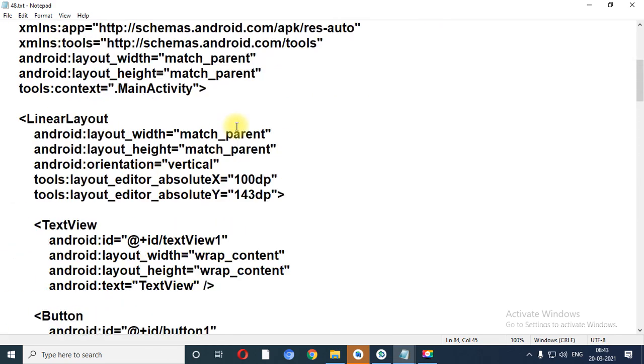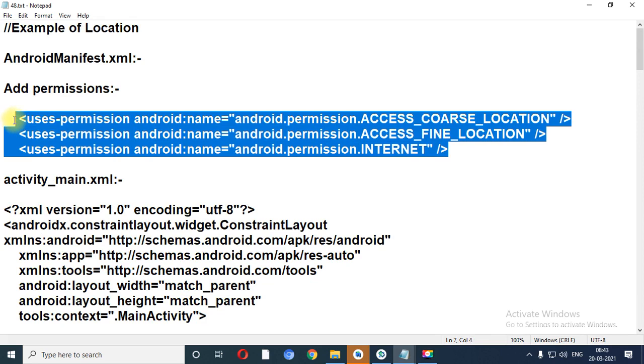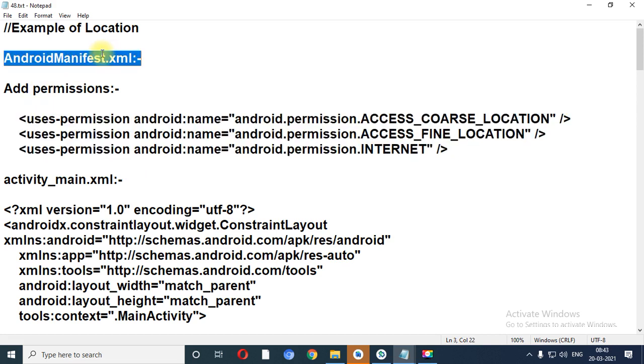What we have performed in the manifest file: I need to register three permissions. First is internet connection, and there are two locations. First is coarse location and second one is fine location. So these three permissions you need to register under the manifest file.